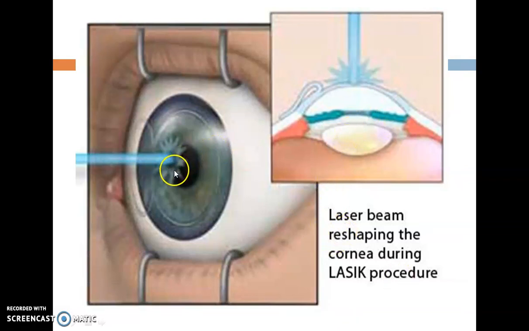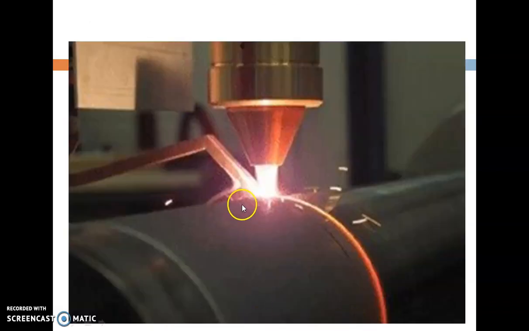In laser surgery, cornea surgery using the LASIK procedure is very famous in eye hospitals. Then this is laser beam welding. Laser beam welding and laser cutting are also possible with the laser beam.